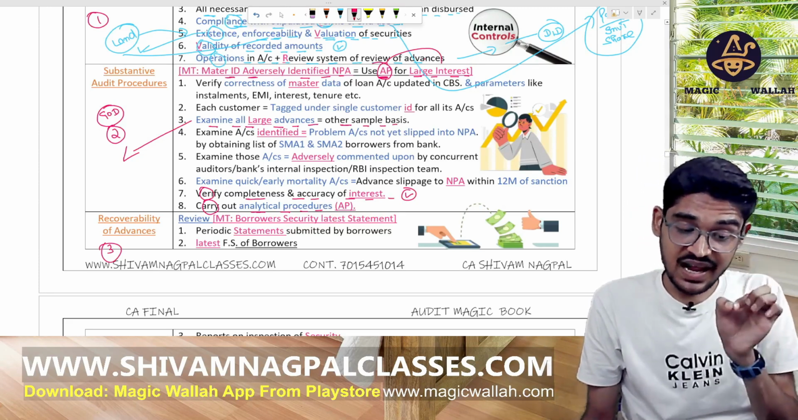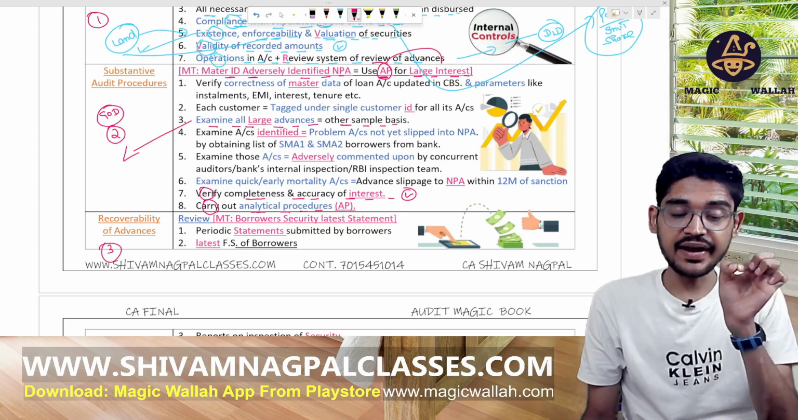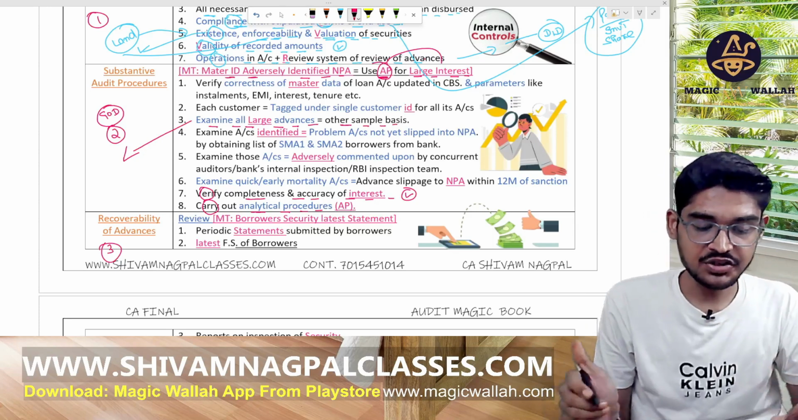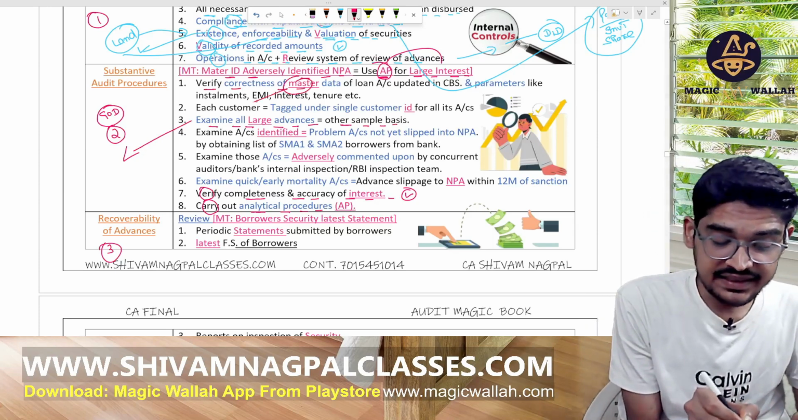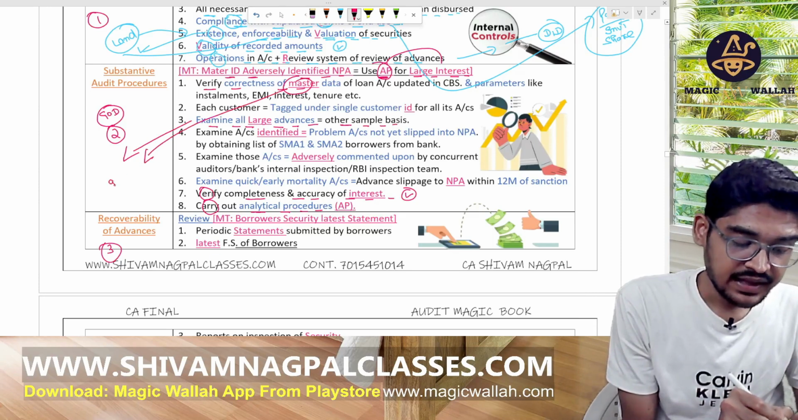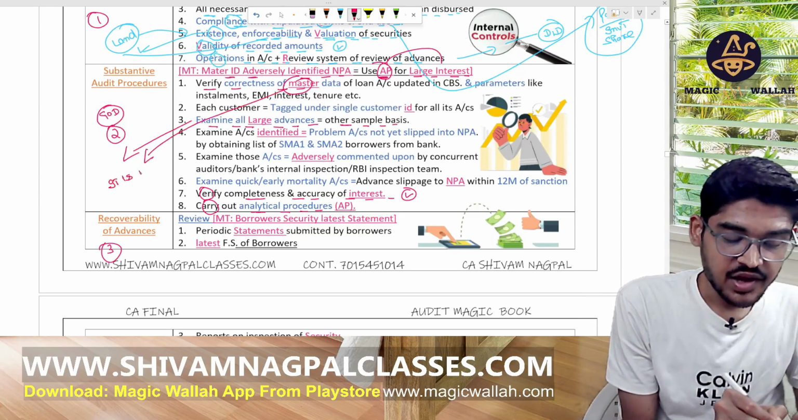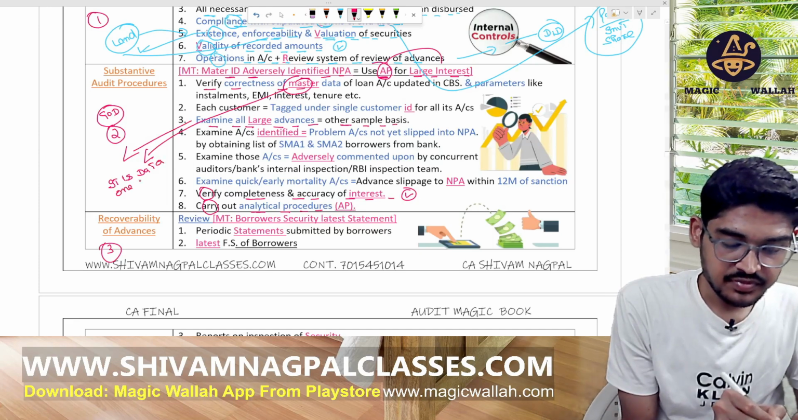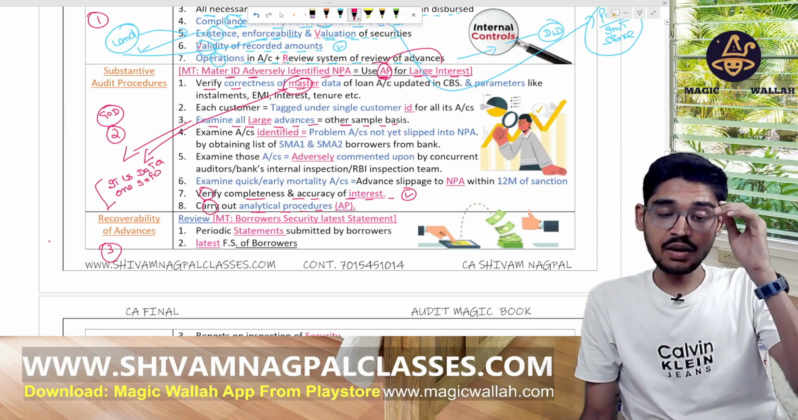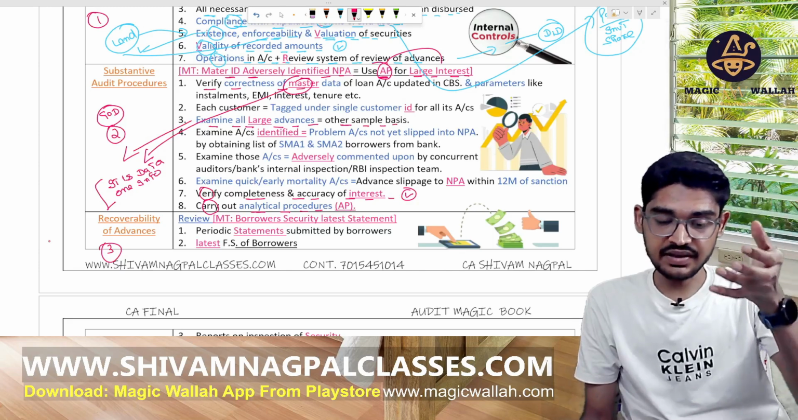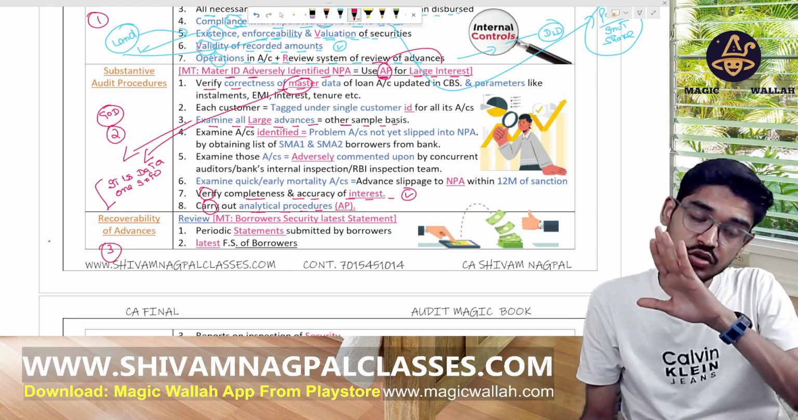Now, master, ID, adversely identified NPA. By master we mean verify the correctness of the master data, which is filled only one time. If this is wrong, then all the transactions will go wrong. It's like interest rate, information about their business, etc. So if this is wrong, then all the transactions go wrong.